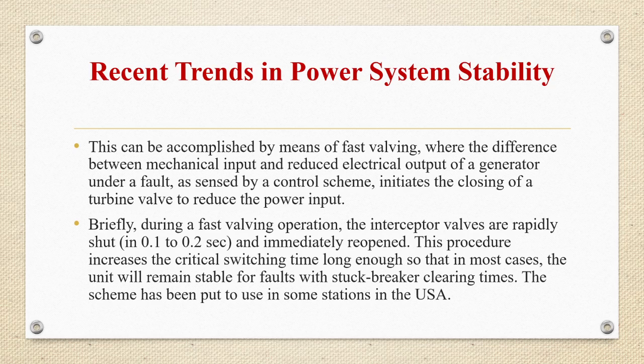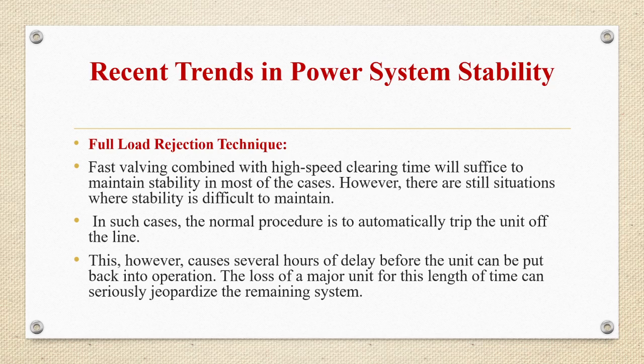So during a fast valving operation, the interceptor valves are rapidly shut, that is between 0.1 to 0.2 seconds, and immediately they are reopened. This procedure increases the critical switching time long enough so that in most cases the unit will remain stable for faults with stuck breaker clearing times. The scheme has been put to use in some stations in USA.